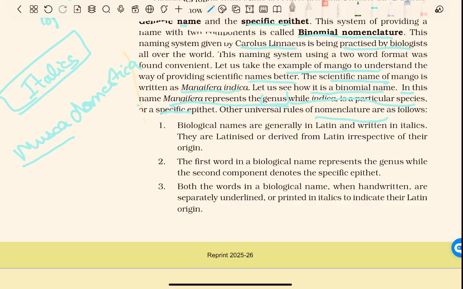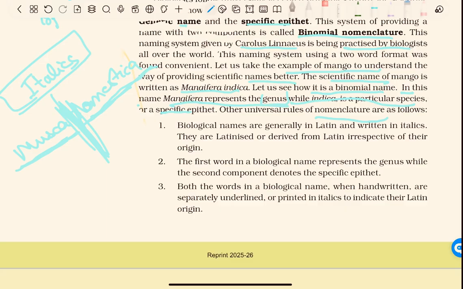You have to write them like this. Another rule is you must not join the two words. They must be differentiated, like Musca is the genus and domestica is the specific epithet. So they must be separated. And there must be an underlining in the name.